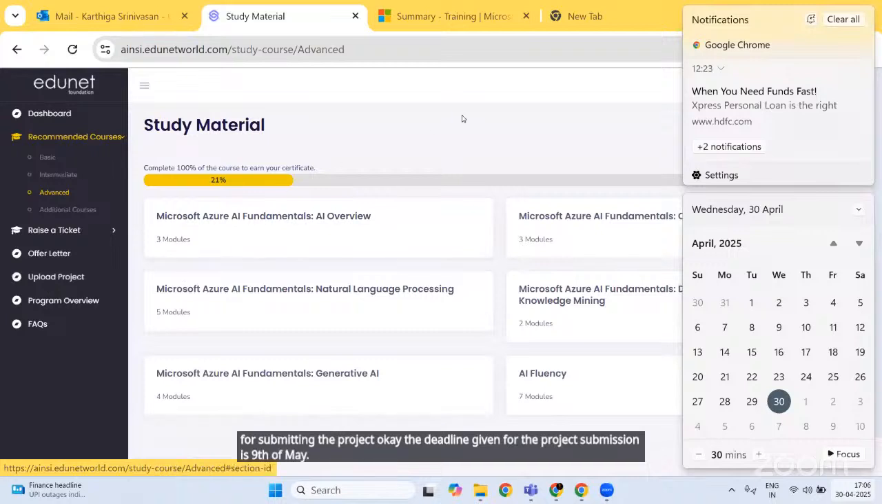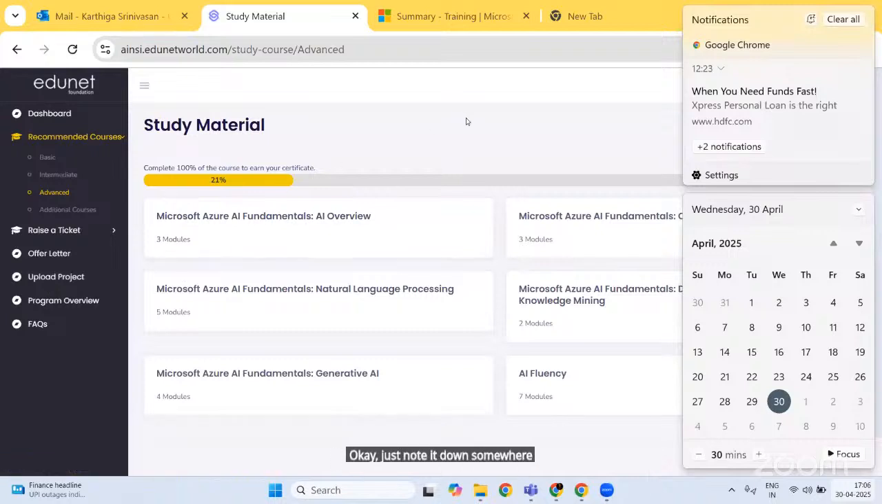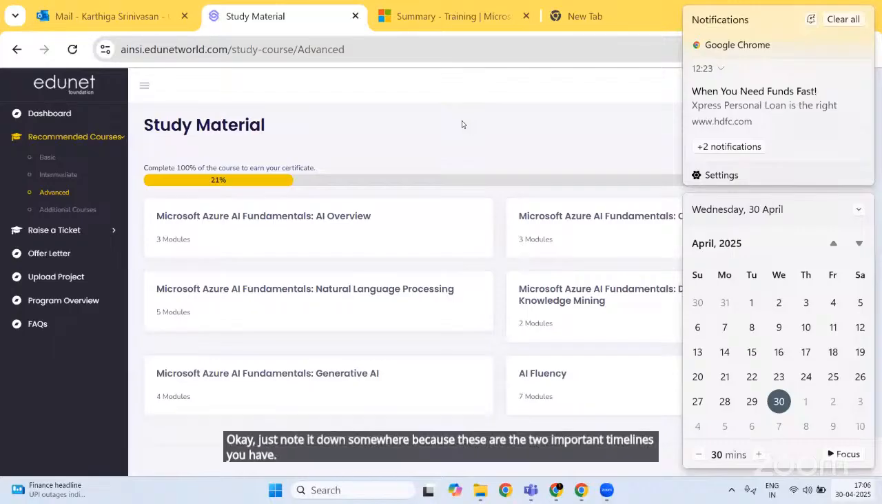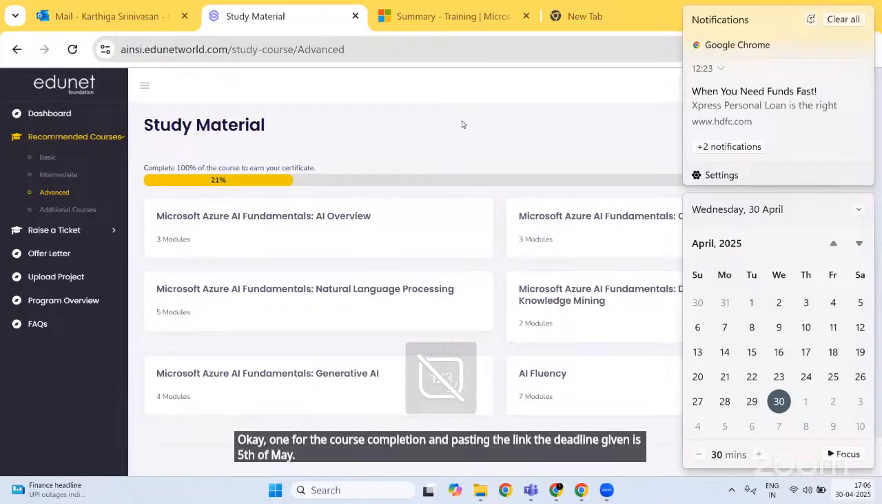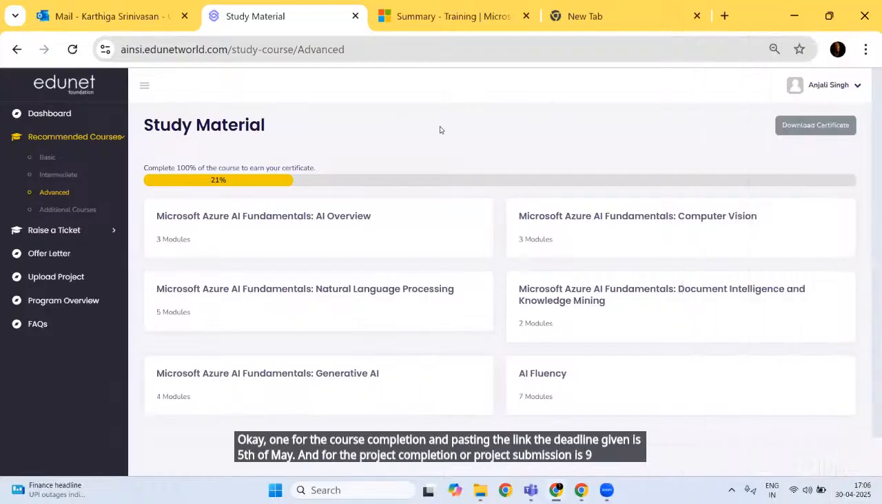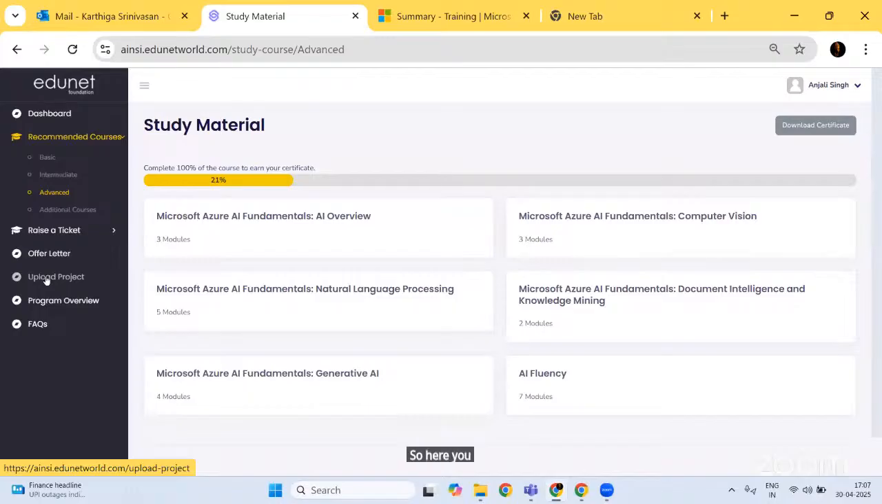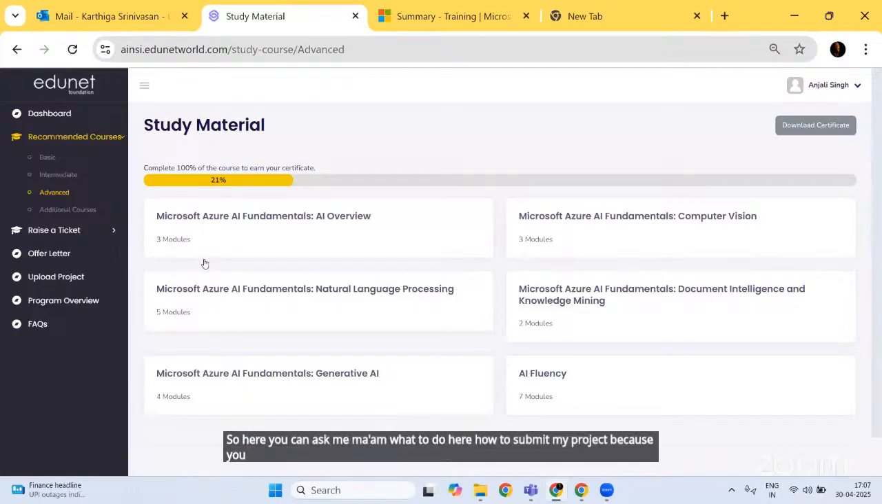Just note it down somewhere, because these are the two important timelines you have. One, for the course completion and pasting the link, the deadline is 5th of May. And for the project submission, it is 9th of May. So here you can ask me, ma'am, how do I submit my project, because you just said that we have to submit the PPT only, right? So PPT as in you will be submitting it as a PDF.